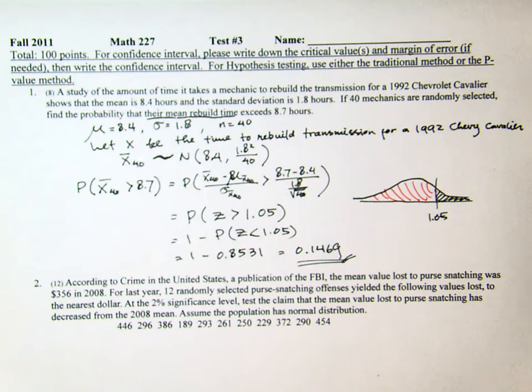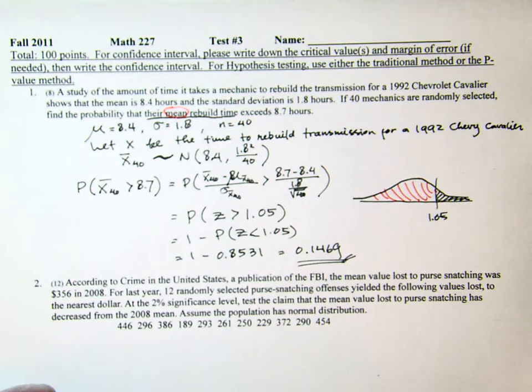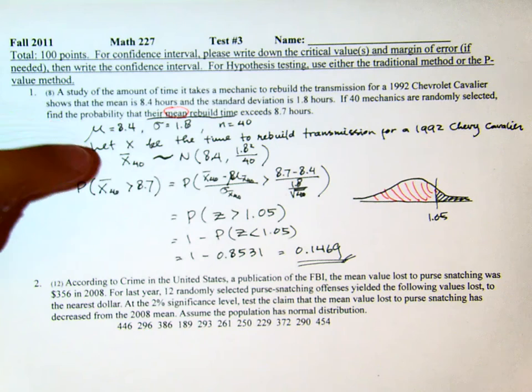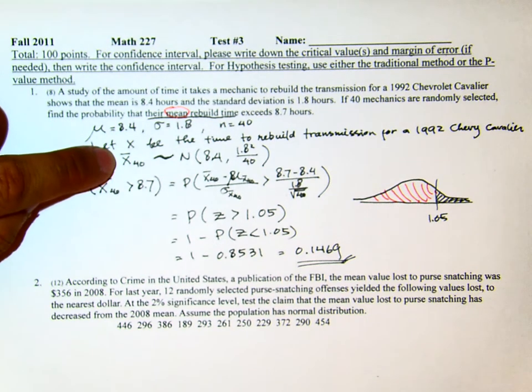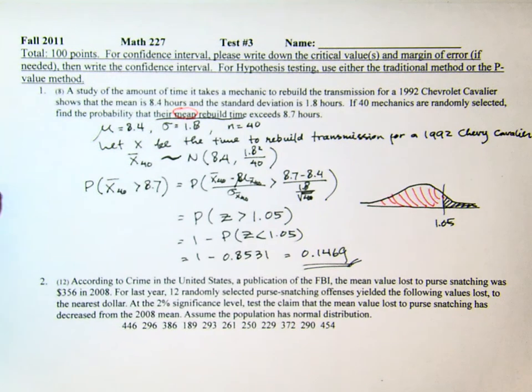Okay, I really think you need to pay attention to this keyword here. That's the one word that really defines what random variable we are talking about. We are not dealing with X, we are dealing with x bar 40. Okay, that's for fall 2011 Math 227 test 3 number 1.